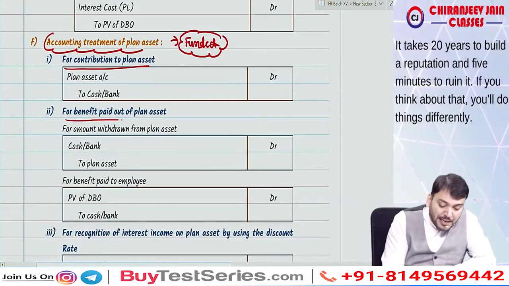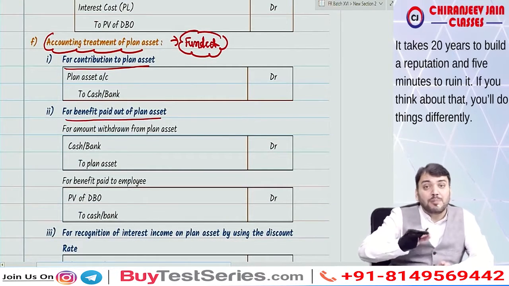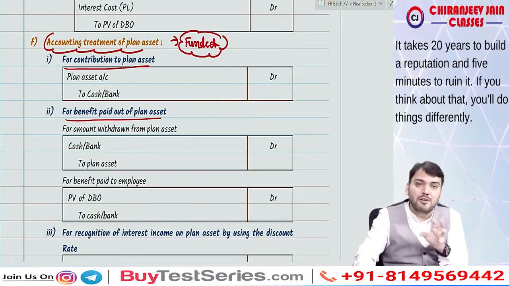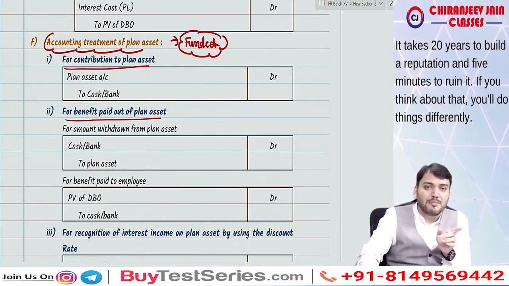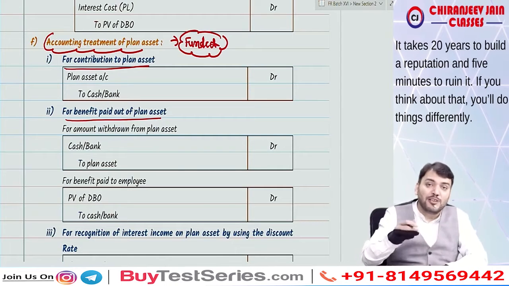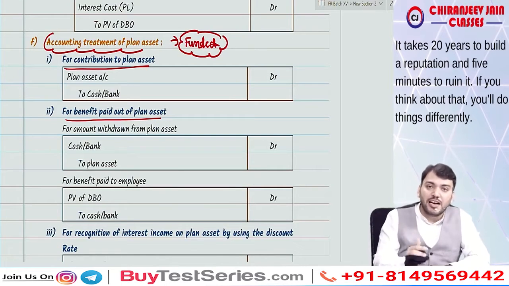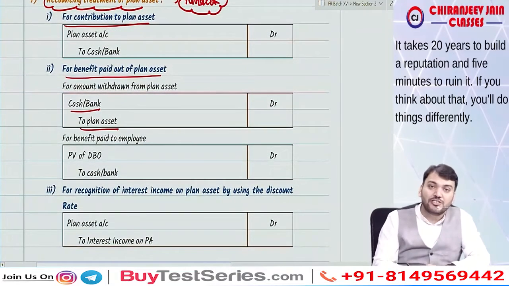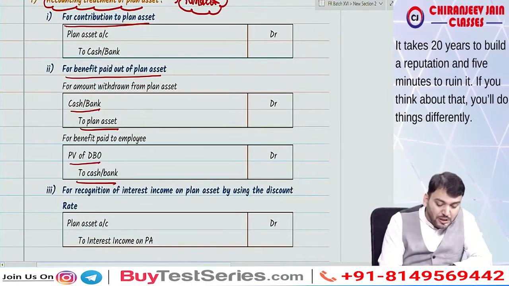For benefit paid out of plan asset, first we will withdraw some amount from plan asset and then pay the employee. So our defined benefit obligation will decrease. When you withdraw some amount from plan asset, the journal entry is cash or bank account debit to plan asset. And when we pay the employee, the journal entry is present value of DBO to cash or bank.